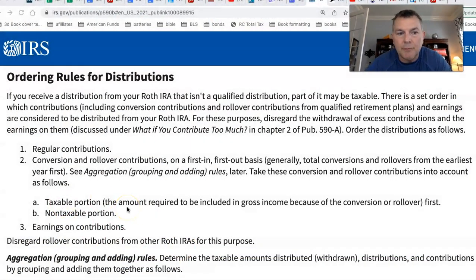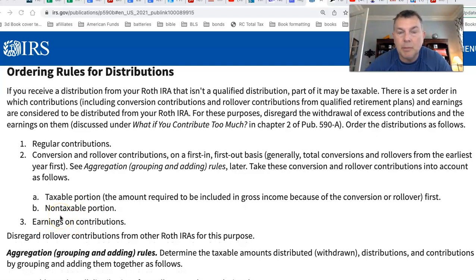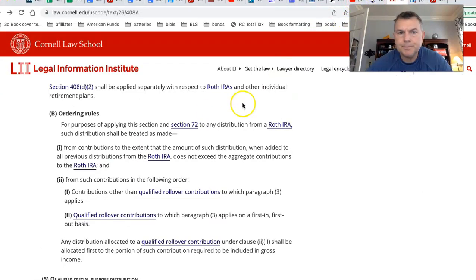Taxable portion comes out first, and then the non-taxable portion, which would be the amount you converted. And again, it's not taxable, but it could be subject to a 10% penalty depending on how long it's been since you converted it. Another video on that to come. Earnings on contributions come out last. We already talked about that. So if we want some more, we'll go here.